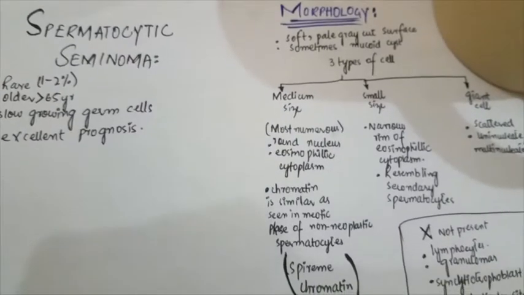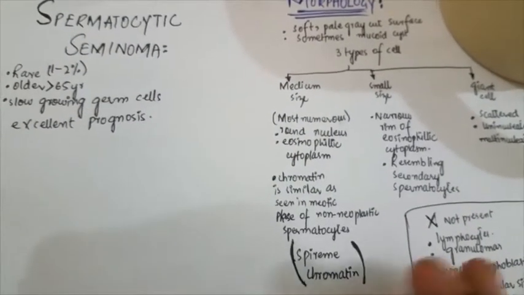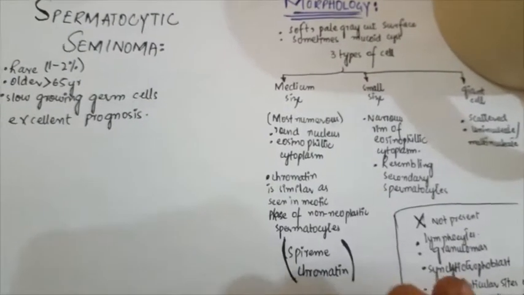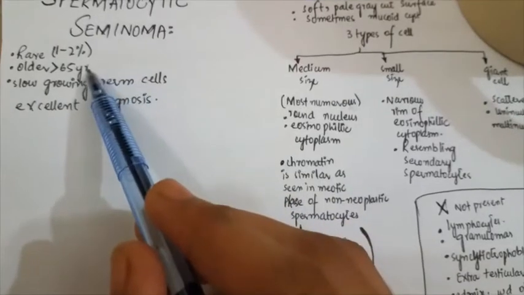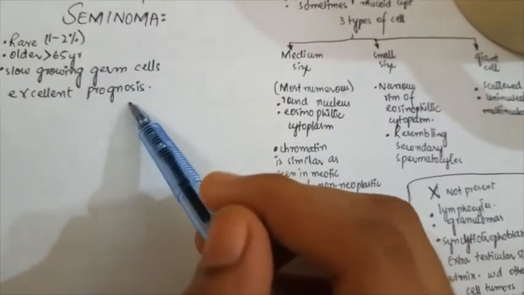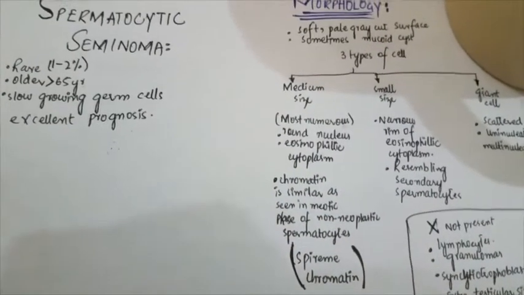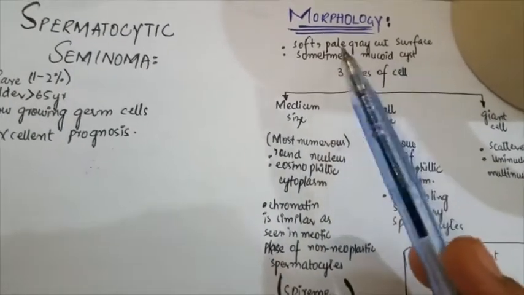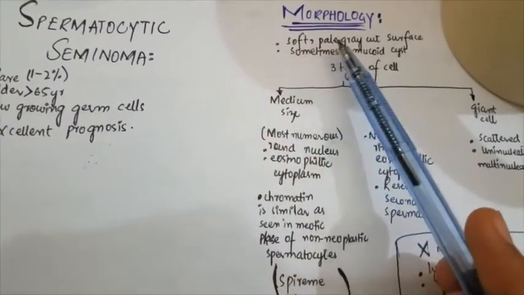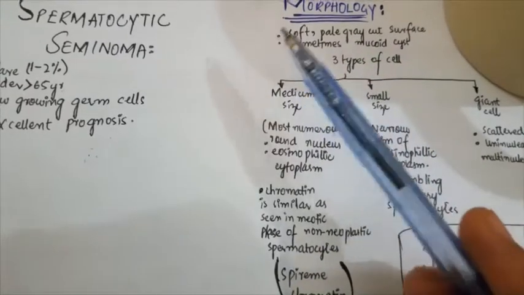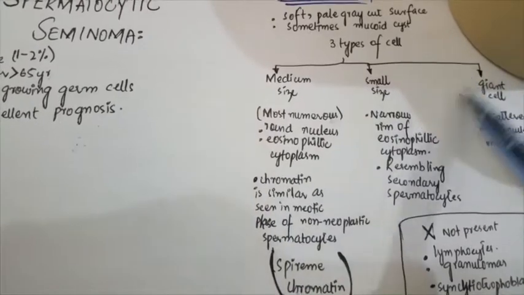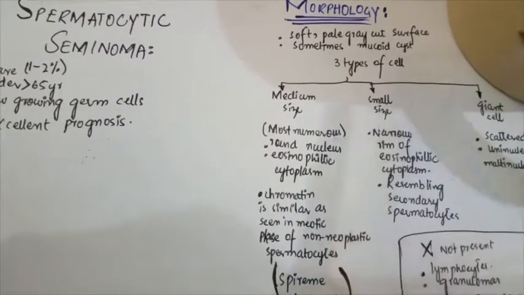Now come to the spermatocytic seminomas. As you all know, classical seminomas are present in the 30s years of age, but these are present at 65 years of age. These are slow growing germ cell tumors which have an excellent prognosis. The cut surface will reveal a soft pale grey surface, but in the classical seminomas it was grey-whitish in color, sometimes containing mucoid cysts.